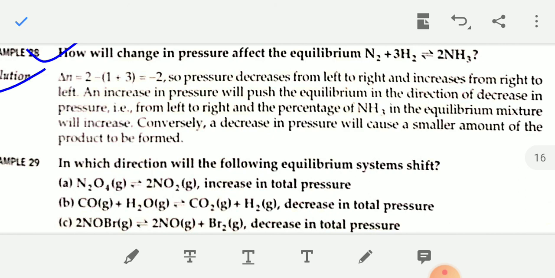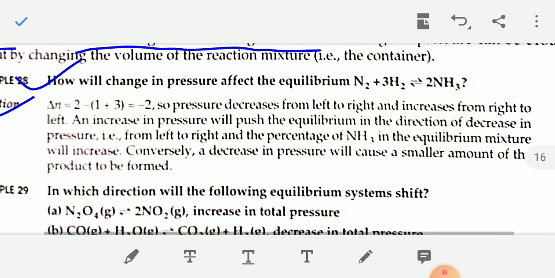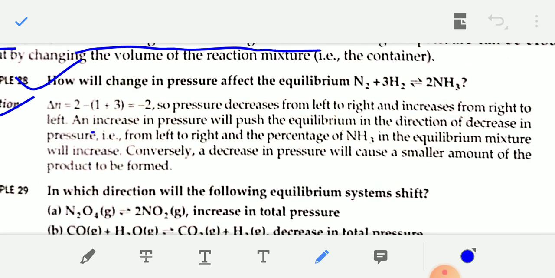If you increase the pressure on this reaction, the equilibrium will shift in the forward direction, because in the forward direction pressure decreases, that is from left to right, and the percentage of ammonia